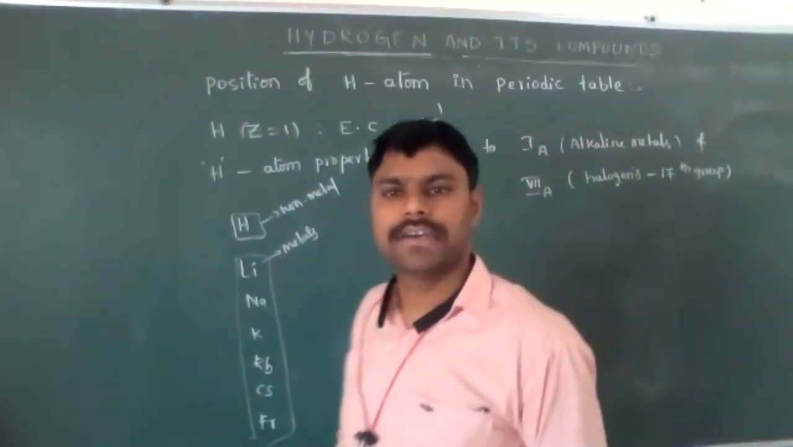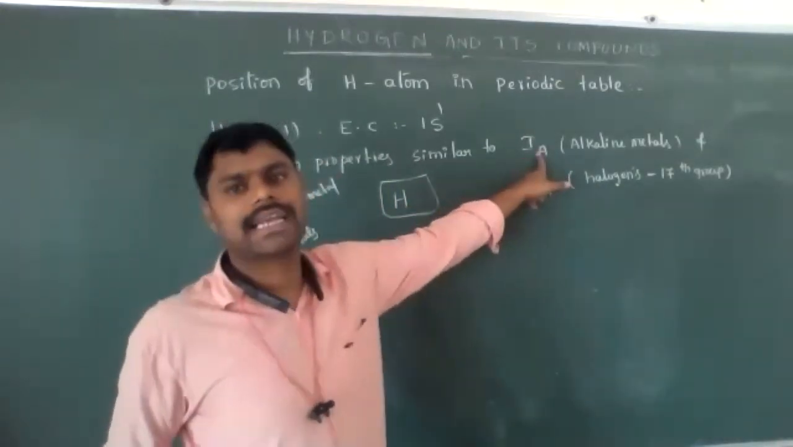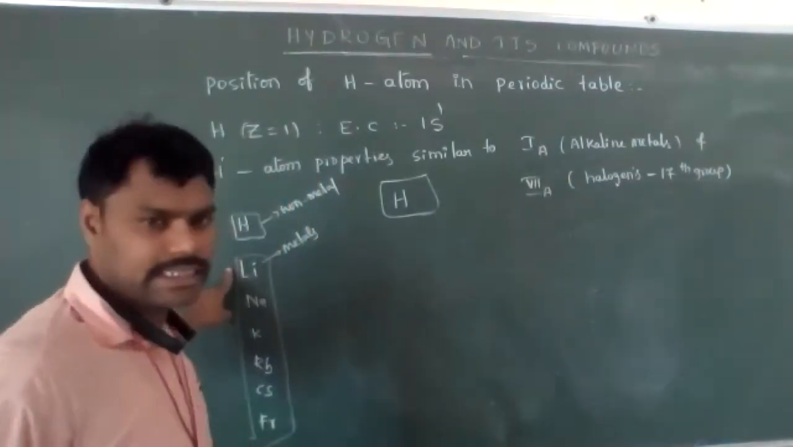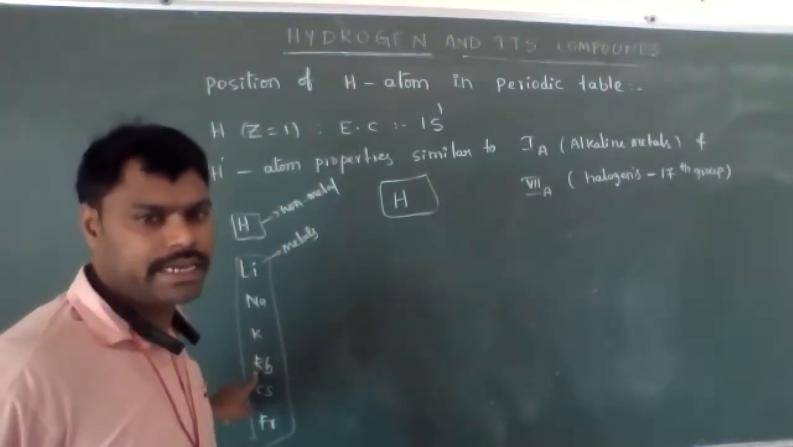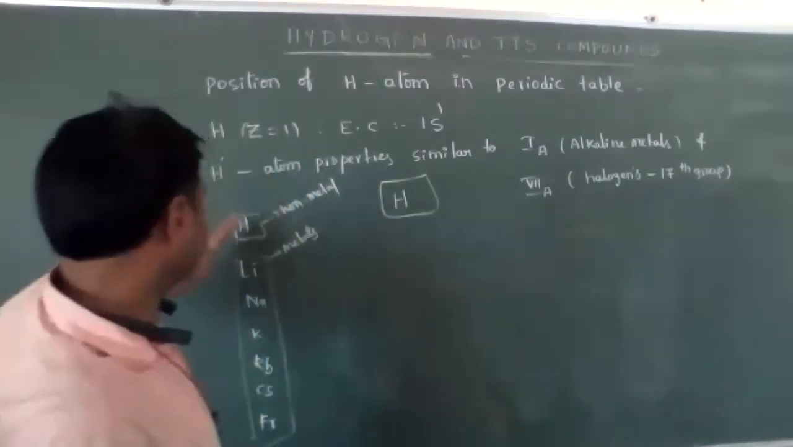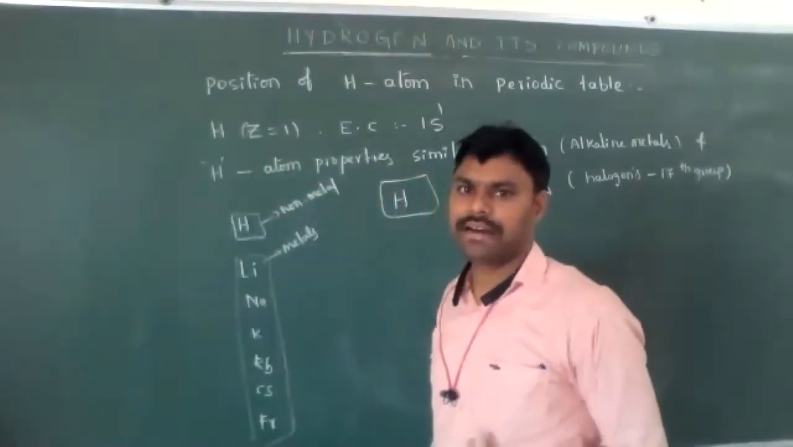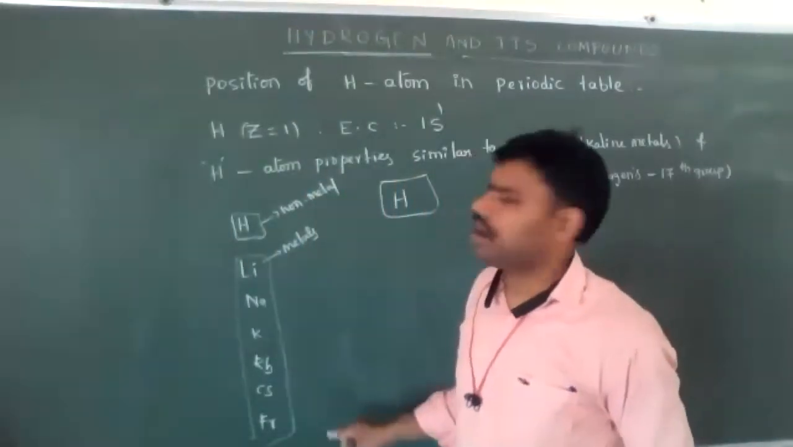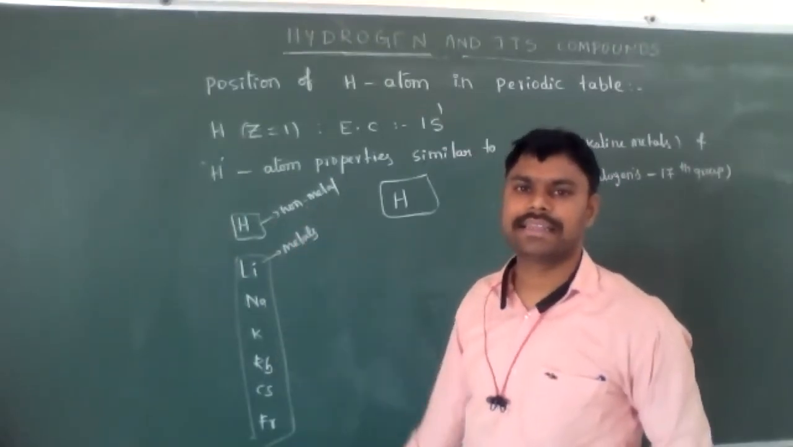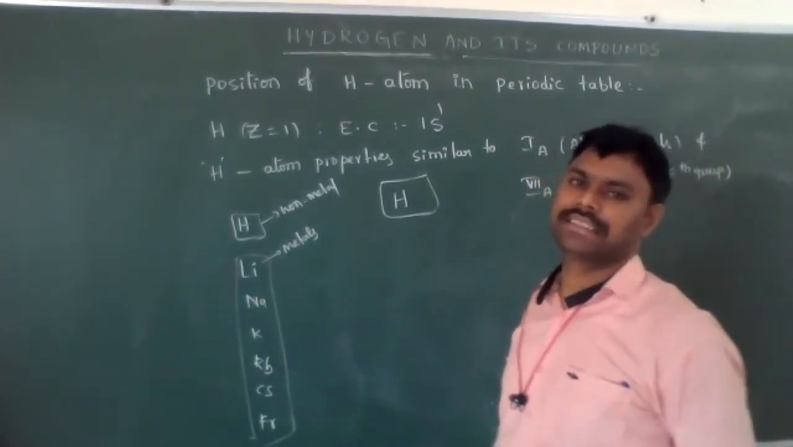That's why, whenever you are asked what are the first A group elements, the alkaline metals, we need to start from lithium, sodium, potassium, rubidium, cesium and francium only. Not hydrogen. Understanding? Why is it not like that? Because hydrogen is a non-metal and the remaining are metals, metallic in nature. But some of the properties are matching.